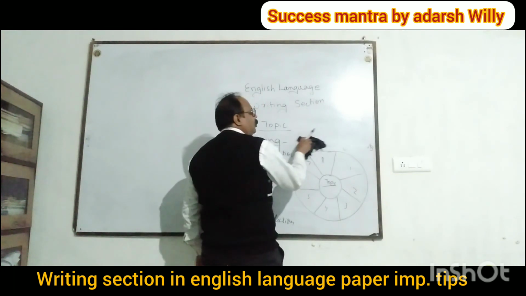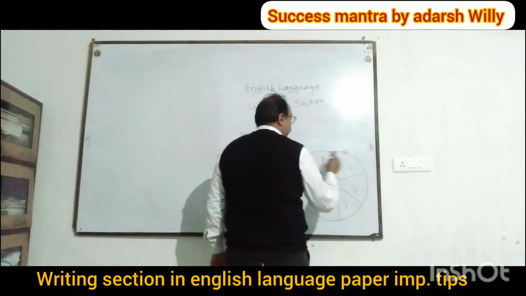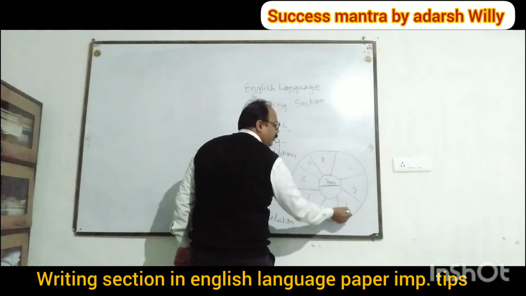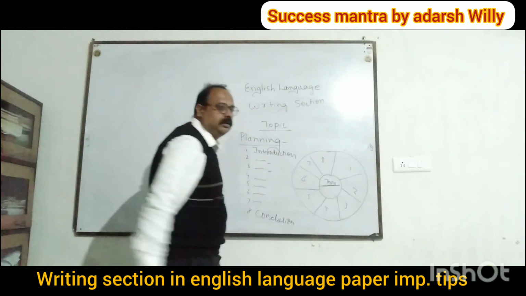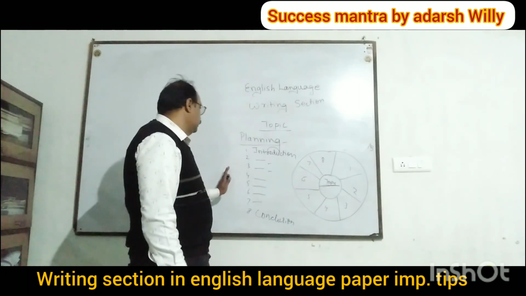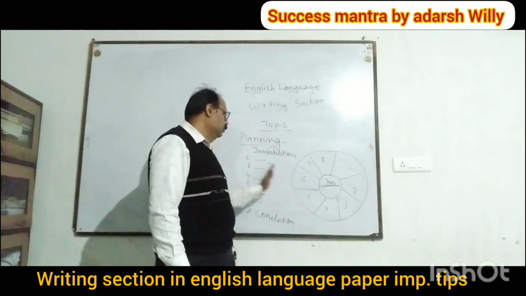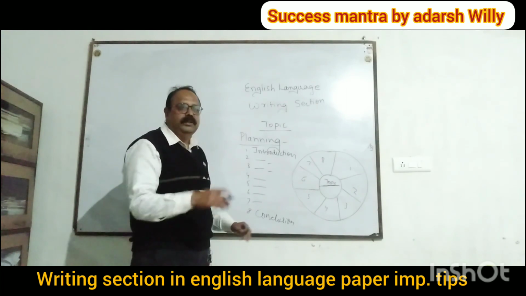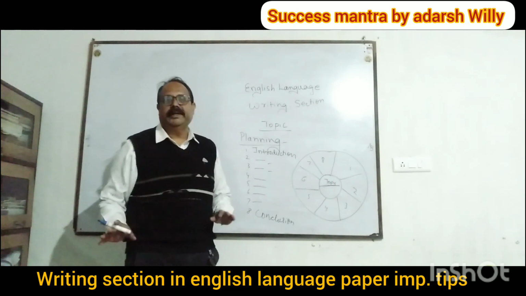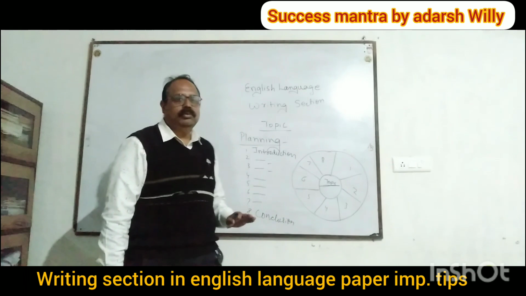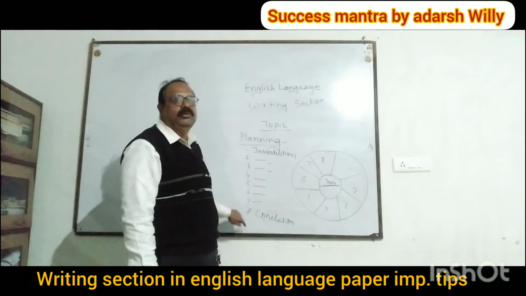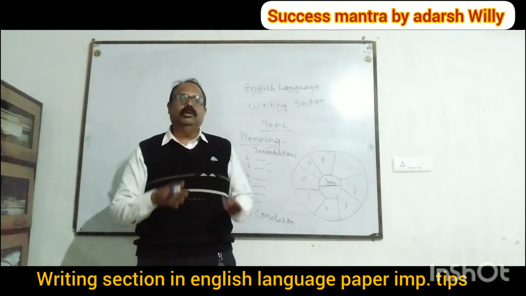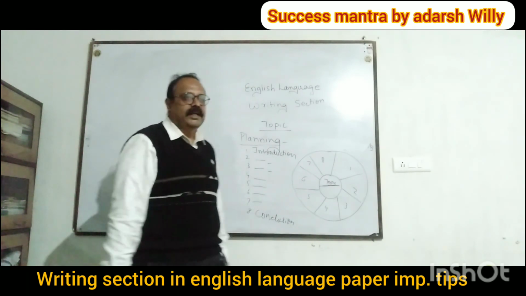Planning. And then you make this type of circle, and here you write your topic, and here you write the points whatever you want to write in this composition. Either you take this one or this one, both are correct. Once you have planned your composition, you leave one line and then start straight away. The examiner will read out your points and know what you have written in your paragraphs. Then he will read your paragraphs and come to know what ideas you have expressed.